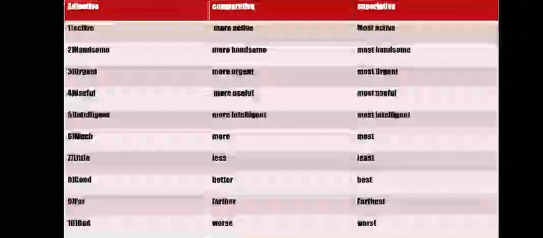First word is active. Comparative degree of that is more active, and superlative degree of that is most active. Okay, active, more active, most active. Same with handsome. Handsome, more handsome, most handsome. Next is urgent, more urgent, most urgent. Then useful, more useful, most useful. Fifth one, intelligent, more intelligent, most intelligent.